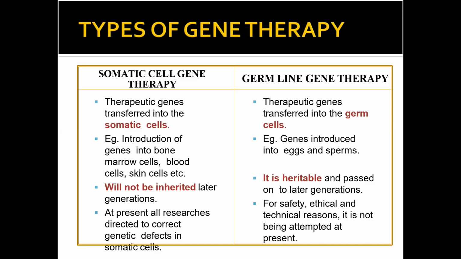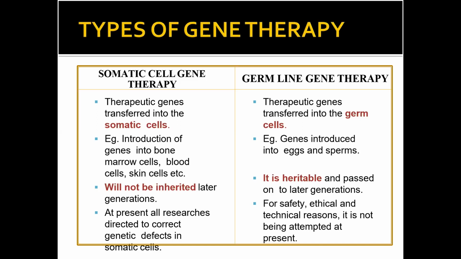At present, all research is directed to correct genetic defects in somatic cells. There is a lot of research going on to correct genetic diseases which cause defects in somatic cells. For safety, ethical and technical reasons, germline therapy is not being attempted yet.